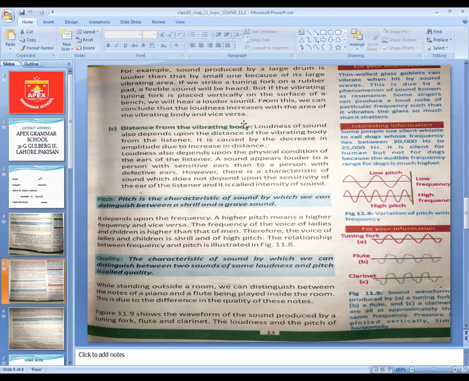But what will happen if you are 1 kilometer away or 2 kilometers away? You will not hear that much sound. You cannot hear the same sound as when you are standing on the platform. So the loudness of sound also depends upon the distance from the vibrating body.